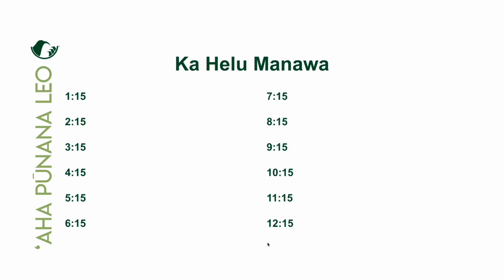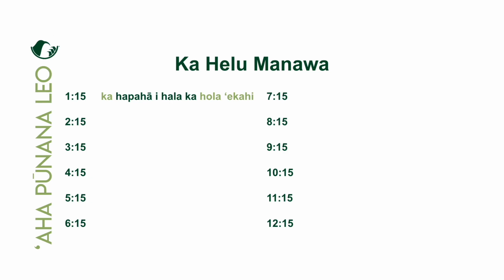So we'll start with our quarter past the hour, our 15s. So 1:15, ka hapaha i hala ka hola ekahi. Hapaha, quarter, right? We saw for our 1:30 or 2:30, 3:30, ka hapalua hola.